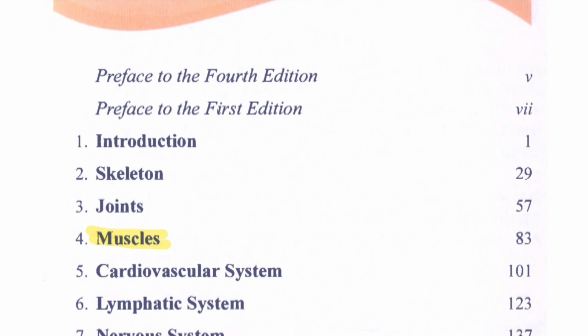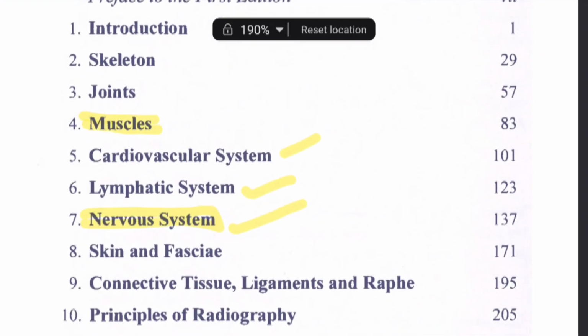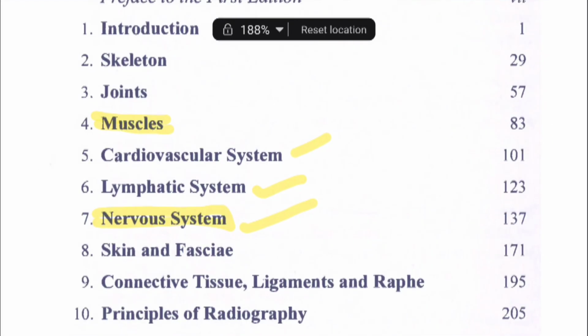Then we'll talk about the body systems, that is the cardiovascular system, then the lymphatic system, then the nervous system. As you know, the cardiovascular system deals with the heart and the blood circulation. Then the lymphatic system, the lymphatic drainage, is the specialized connective tissue that helps as a mediator between the blood and the different organs. The nervous system is most important for the conduction of nerve impulses, which helps in the complete control and coordination of the body. Then we'll talk about the skin and the fascia.